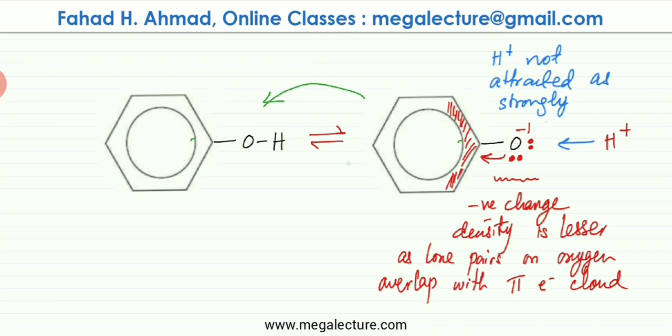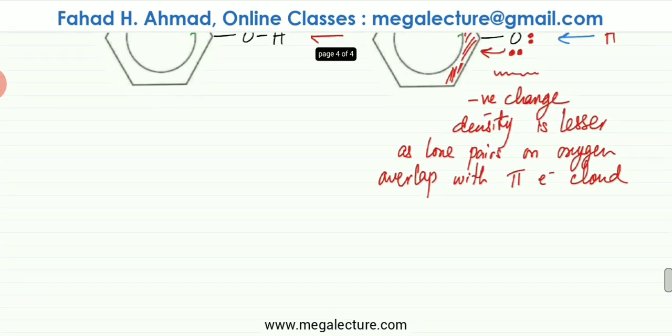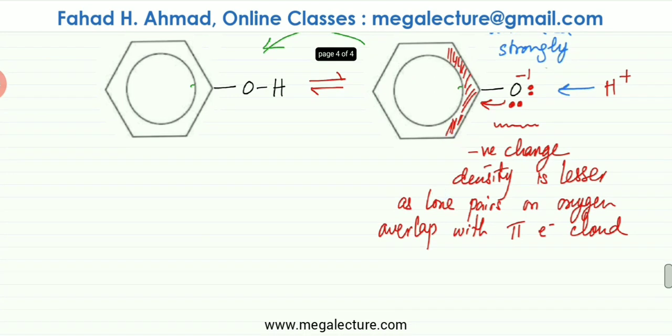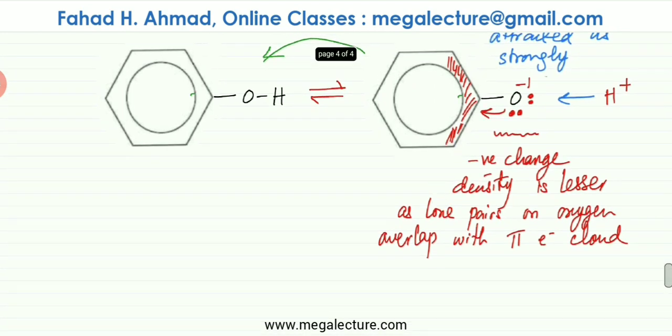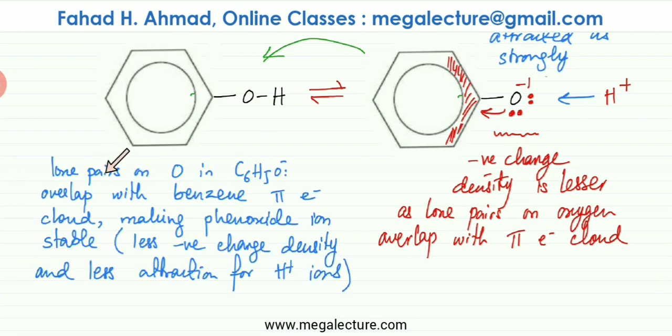So what you're going to write as an answer, if they ask you why phenols are considered to be stronger acids compared to alcohols, is this statement: the lone pair on oxygen in the C6H5O minus ion, or the phenoxide ion, overlaps with benzene's pi electron cloud, making the phenoxide ion stable, and there's going to be less negative charge density and less attraction for H positive ions.